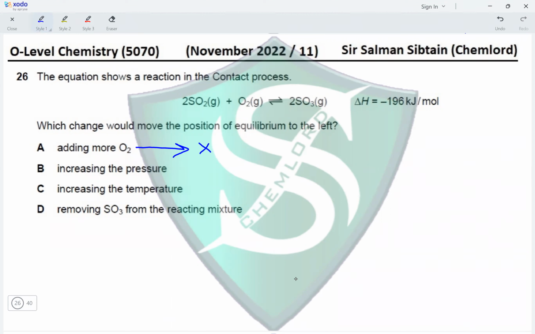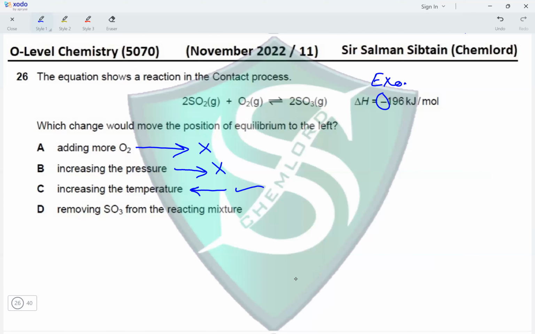Increasing the pressure. An increase in pressure favors the equilibrium towards the side with the lesser number of moles. So the number of moles of reactants is 2 plus 1, 3, and the moles of products are just 2. So an increase in pressure will shift the equilibrium towards the right. Increasing the temperature. An increase in temperature favors the equilibrium towards the endothermic side of the reaction. This question shows that the forward reaction is exothermic. So an increase in temperature will favor the endothermic side. So it will not favor the forward reaction, it will favor the backward reaction. So equilibrium will shift towards the left.